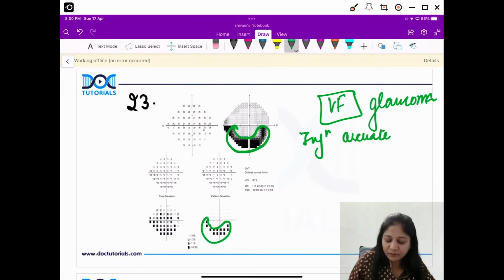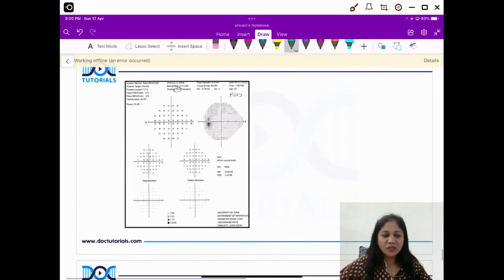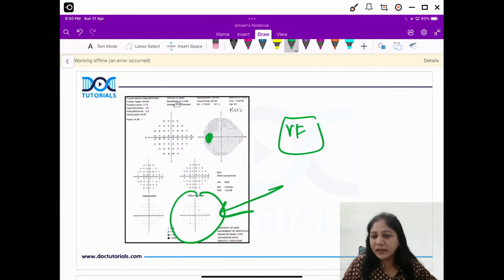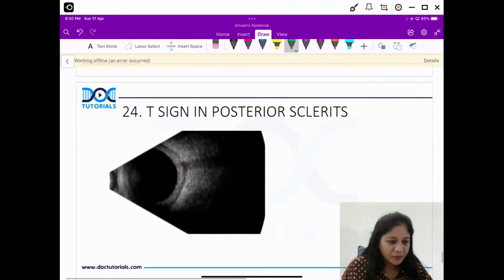Isn't it? What is happening here? In the inferior part, it's like a complete arc. There's a defect in your arcuate area. Clear? So this is your inferior arcuate scotoma. If I just show you the normal visual field, it is like this. We have just a blind spot here, and here the picture is clean, clear. There's no visual field defect. Very, very important. This is a normal field. Okay? Very good, Dr. Prithvi. Yes, everyone, this is an inferior arcuate scotoma.